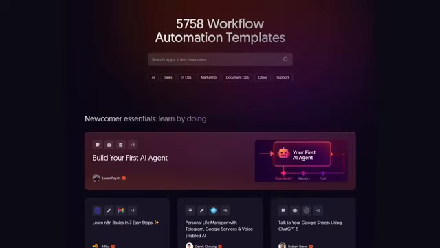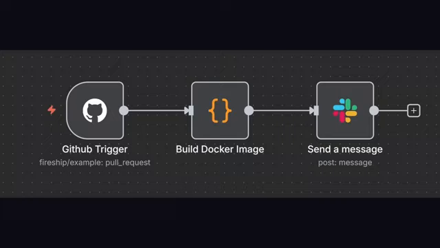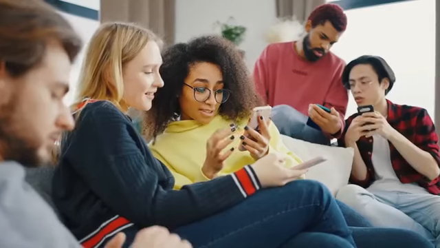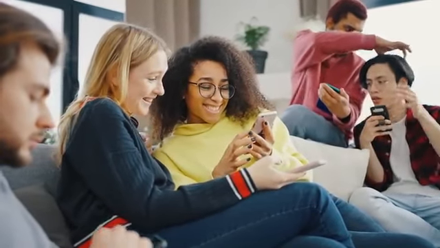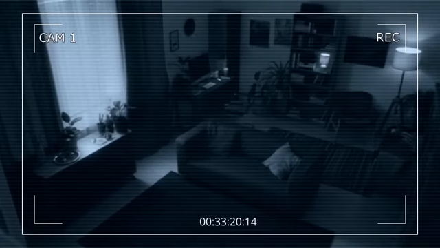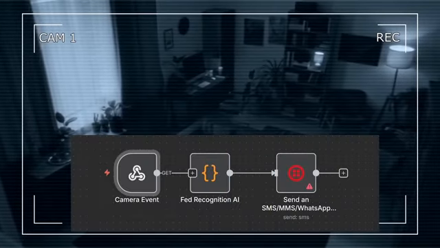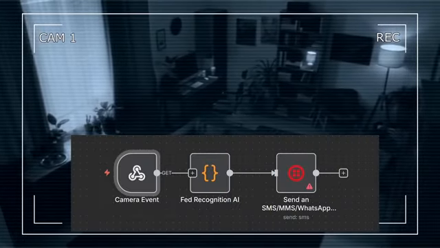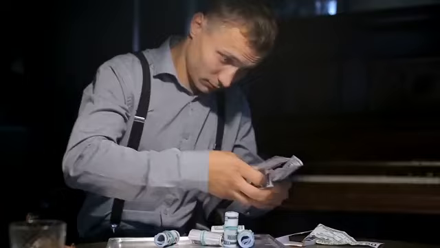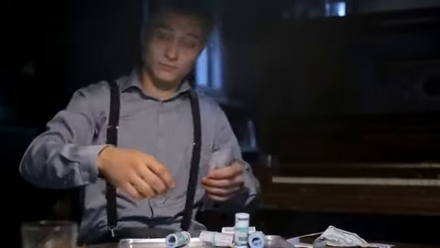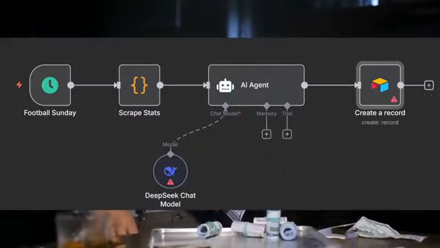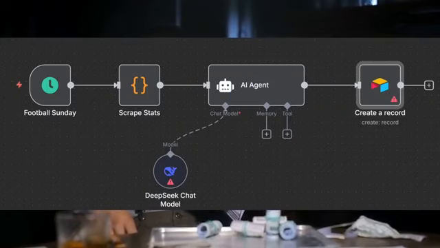There are literally hundreds of different examples of things you can do. Like if you're a developer, you might run a workflow that triggers on a GitHub PR merge, which goes on to build a Docker image and then notify everybody on Discord. If you're a YouTuber, you might use it to automatically share your content on different social media platforms every time you upload a video. If you're into IoT, you could run a workflow that automatically sounds an alarm when the smart camera detects law enforcement around your compound. Or if you're a degenerate gambler, you could use it to automatically scrape football stats, then use AI to suggest which bets you should place next week.